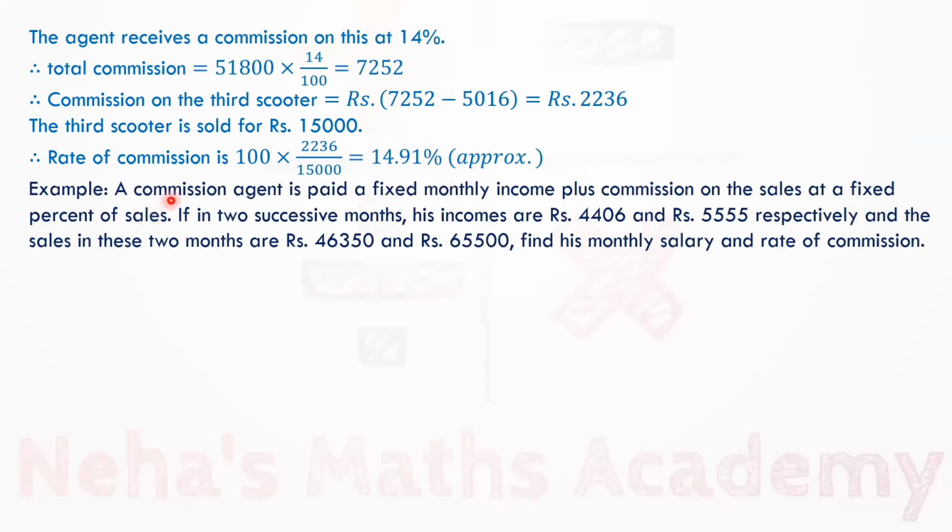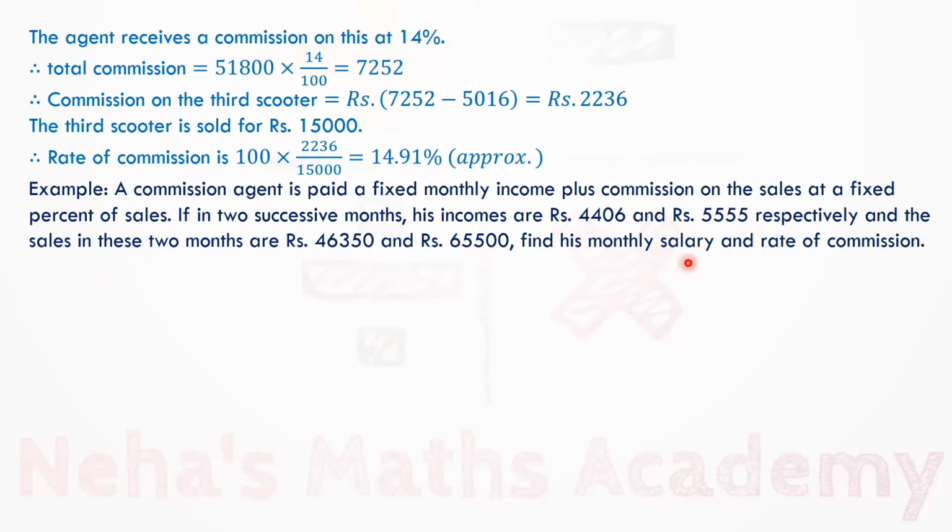Next example. A commission agent is paid a fixed monthly income plus commission on the sales at a fixed percent of sales. If in 2 successive months, his incomes are rupees 4,406 and rupees 5,555 respectively, and the sales in these 2 months are rupees 46,350 and rupees 65,500, find his monthly salary and rate of commission.